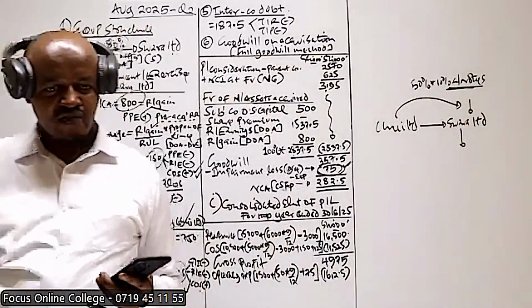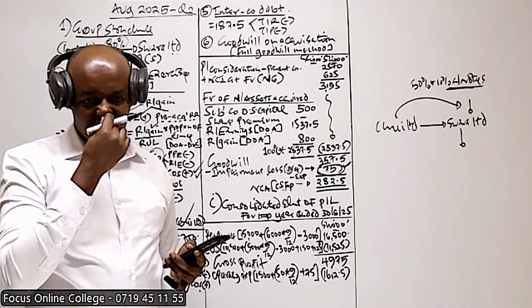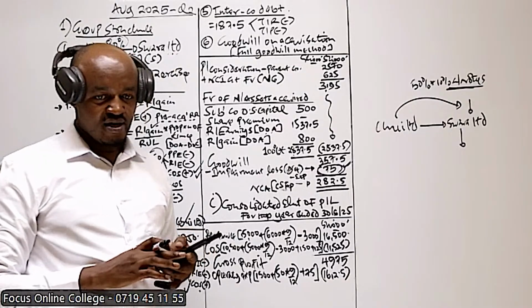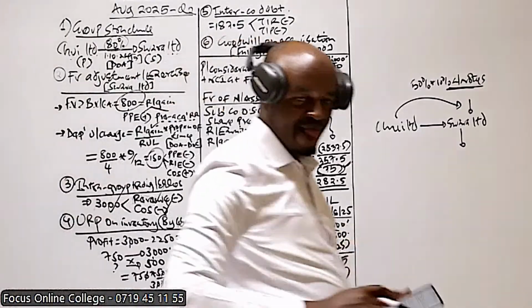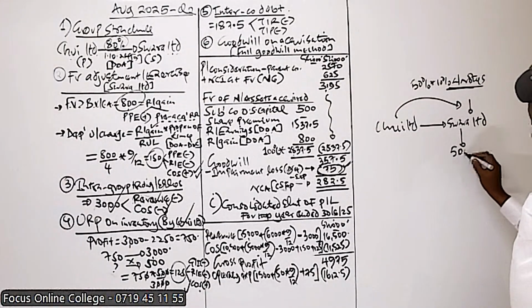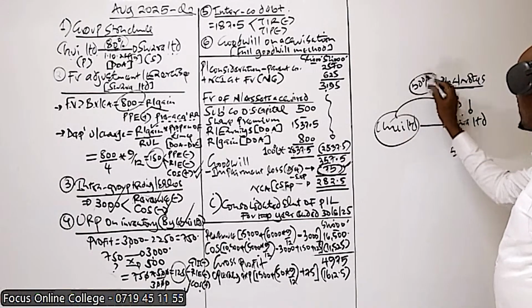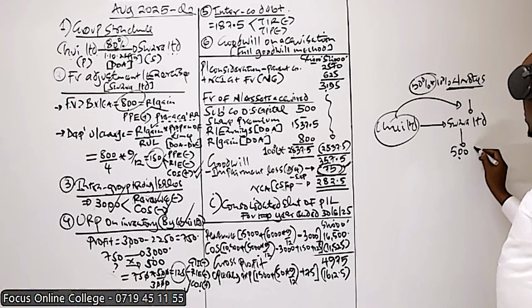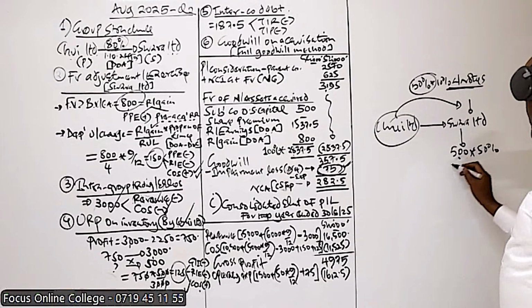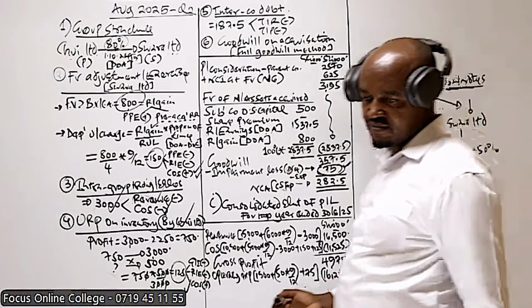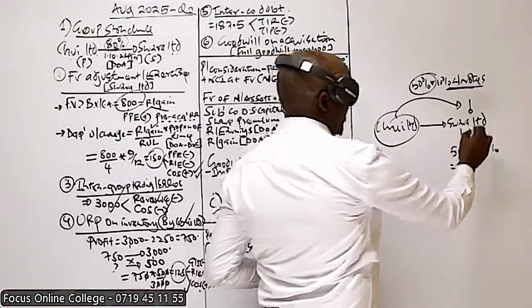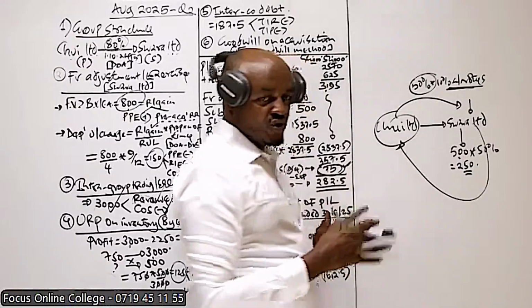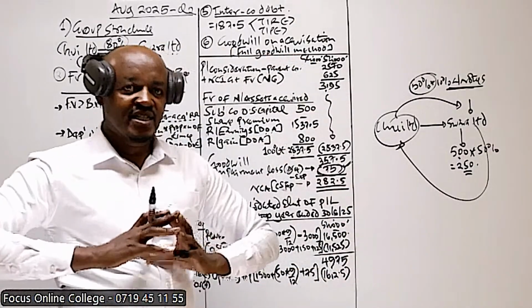Can you tell me the loan notes, the 10% loan notes issued by Swara, they have a value of what? Loan notes we know are part of the non-current liabilities. We go to the balance sheet of Swara. The loan notes issued by Swara have a value of 500. So basically, TUI Limited acquired half of this, that is 50%. The loan notes acquired had a value of 250. It basically means that when Swara paid interest, some of the interest was paid to TUI. TUI Limited accounted for that as interest received.